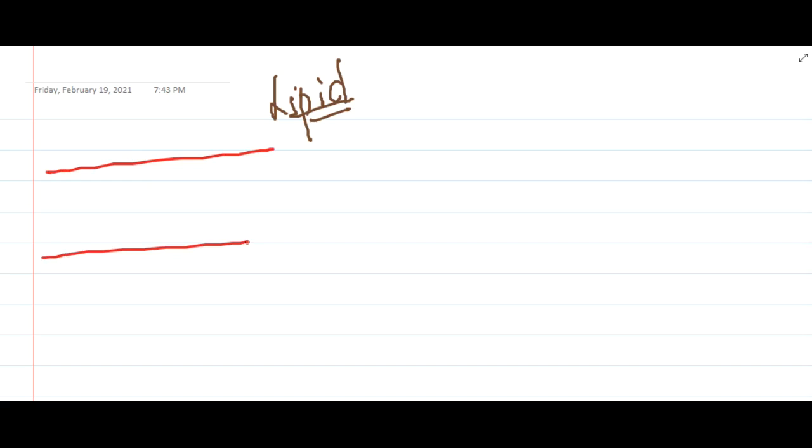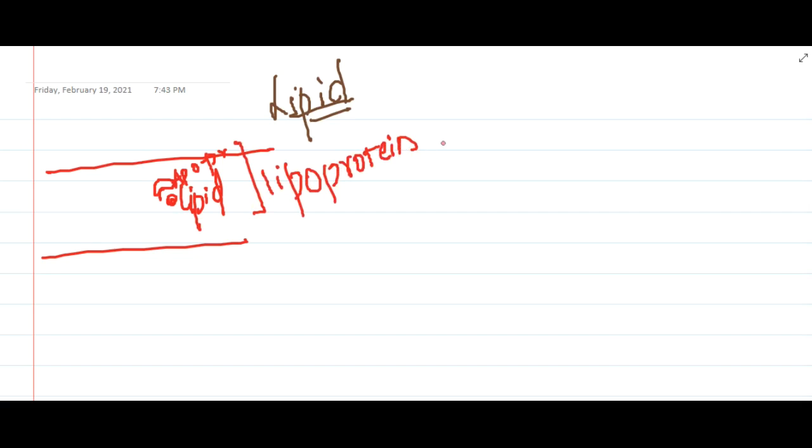Right? Now let us learn about lipids. So one is endothelial injury, and second is accumulation of lipoproteins. Here the lipids are transported in the blood. In the bloodstream, lipids are not transported alone. They are transported along with their specific apoproteins. When lipids combine with apoproteins, they form lipoprotein complexes.